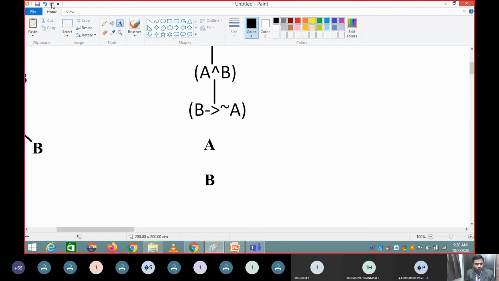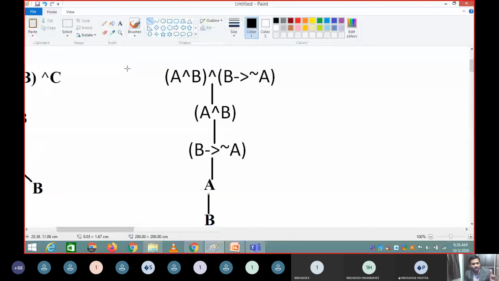So I have to draw something like this. I have to draw a statement because A and B is A and B. If you see here, the expression is very simple. We started with the big expression, then we solve this A and B, then the next expression is B implies negation of A. So B implies negation of A is nothing but negation of B or negation of A.